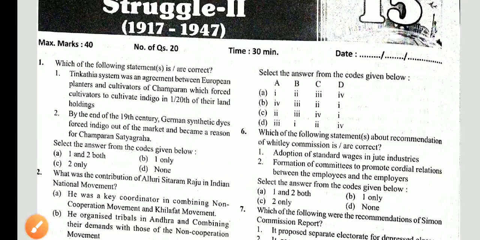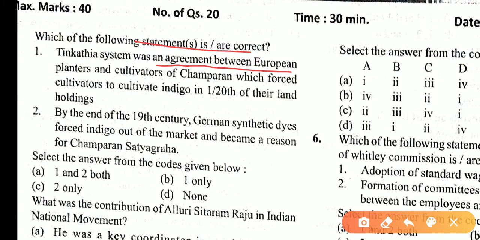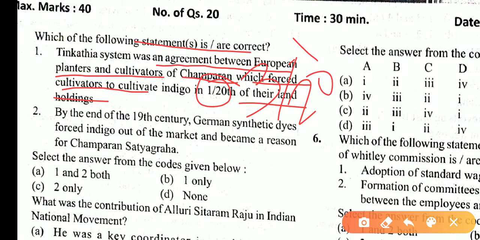Let us start with the basic prelims questions. Which of the following statements is/are correct? Tinkathia system was an agreement between European planters and cultivators of Champaran, which forced cultivators to cultivate indigo on 1 by 20th of their land holding. Here 1 by 20th is incorrect because the real figure is 3 by 20th part.